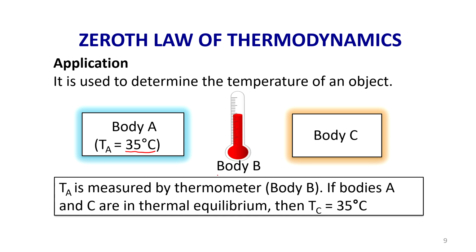The thermometer is considered as the body B. If I say body A and body C are in equilibrium, that means the temperature of body C will also be equal to 35. Whatever the temperature of body A, that will be the temperature of body C. Because when we say A and C are in thermal equilibrium with each other, whatever temperature is possessed by body A will be the same temperature of body C. And here I am considering body B as the thermometer.